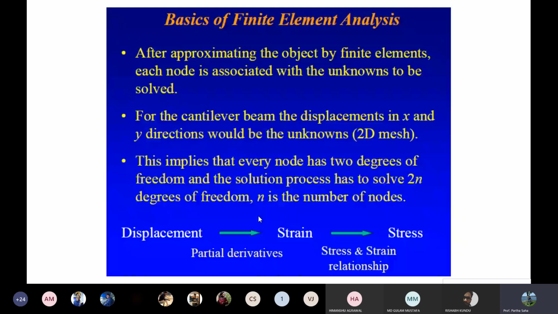Now, you give a displacement, which is actually nothing but strain, and that actually converts into stress. So that actually is the input parameter.